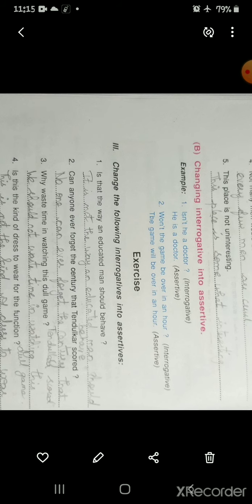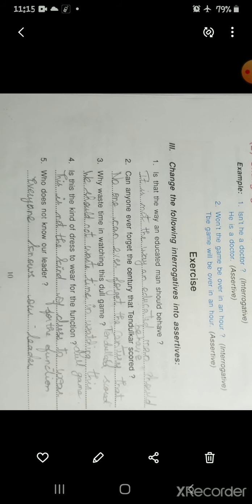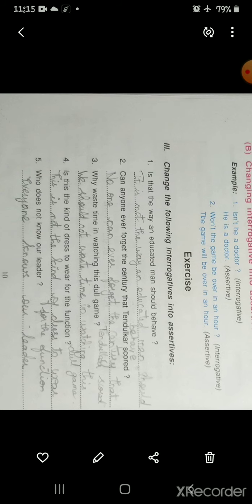So now here we are going to change the interrogative sentences into simple sentences. So what the question will be? The questions will be in a question format only, and you have to convert it into the simple format as a declarative or an assertive form. So the first one we can see, change the following interrogatives into assertives. So you have to change the interrogative to the assertive form.